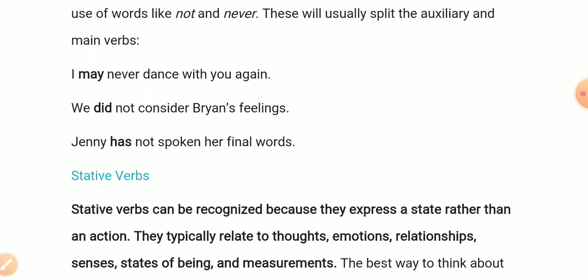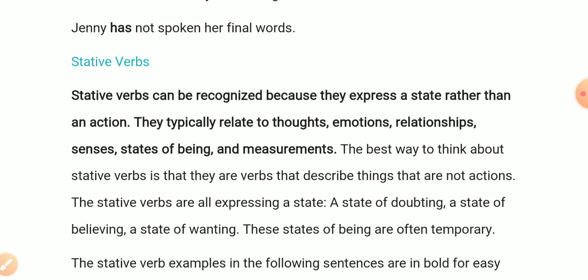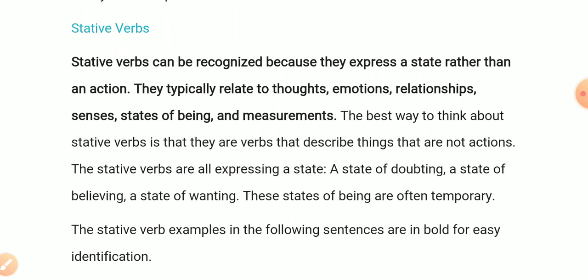Now, there is another type of verbs which we call stative verbs. Stative verbs can be recognized because they express a state rather than an action. They typically relate to thoughts, emotions, relationships, senses, states of being, and measurements. The best way to think about stative verbs is that they are verbs that describe things that are not actions.